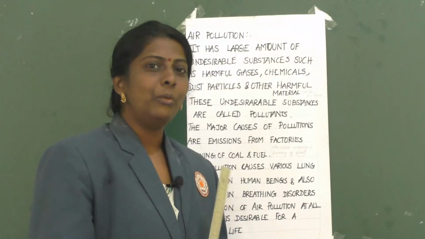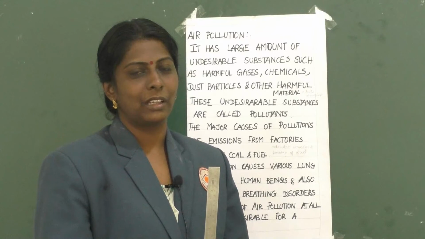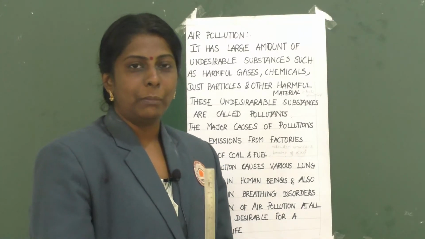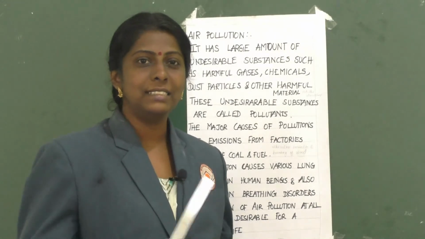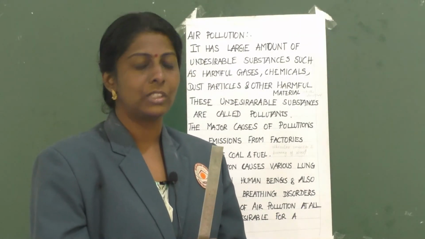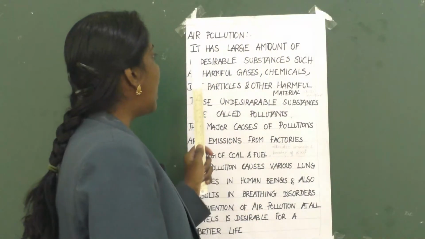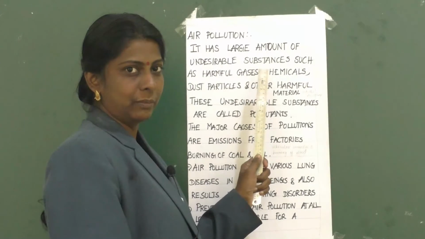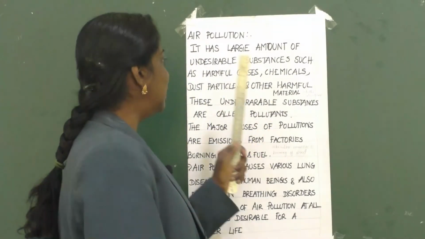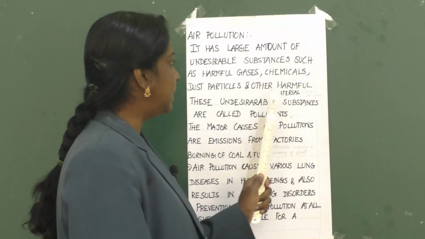Children, now the last part of the chapter, that is air pollution. So, what do you mean by air pollution? Some undesirable substances are added to the air, such as harmful gases, chemicals, dust particles and other harmful materials.